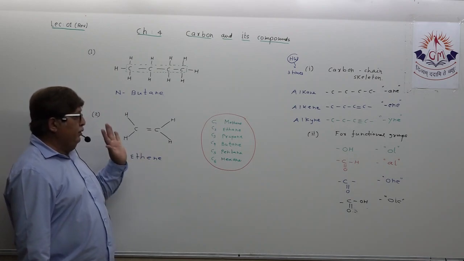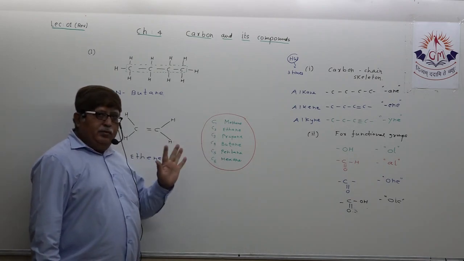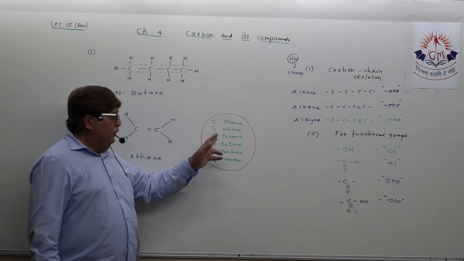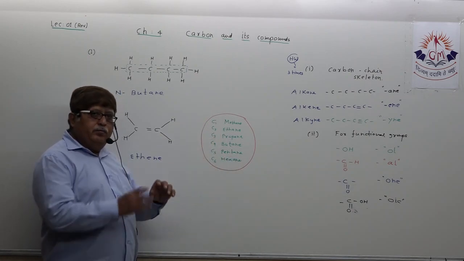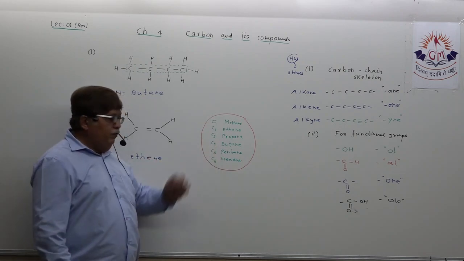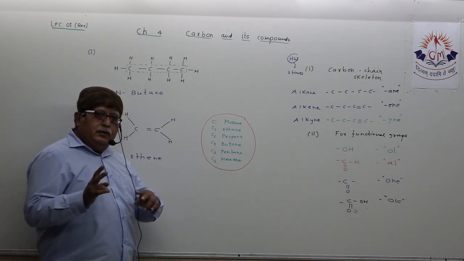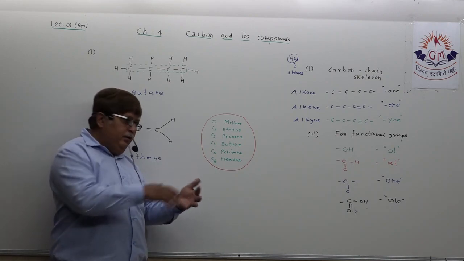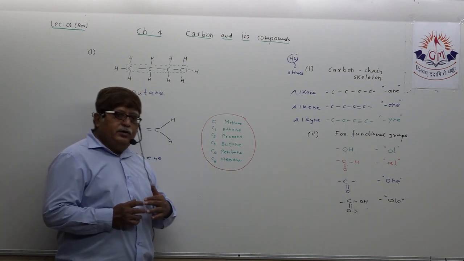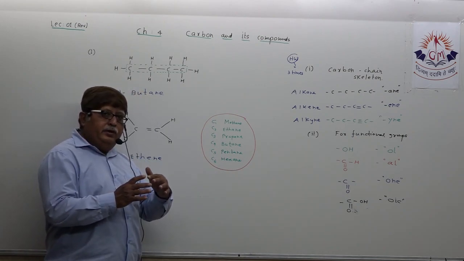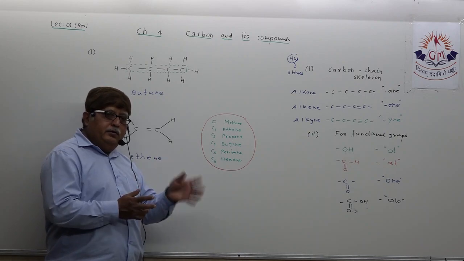So, dear student, two carbon atoms means ethane, ethene, ethyne. Three carbon atoms: propane, propene, propyne. Four carbon atoms: butane, butene, butyne. Five carbon atoms: pentane, pentene, pentyne.